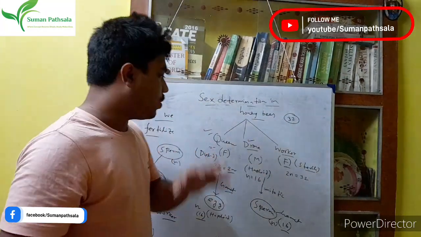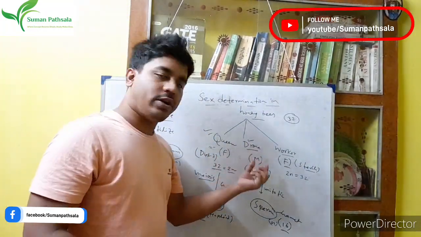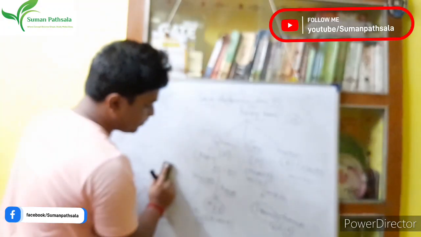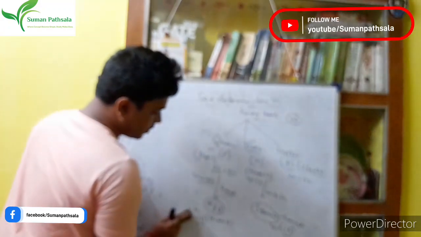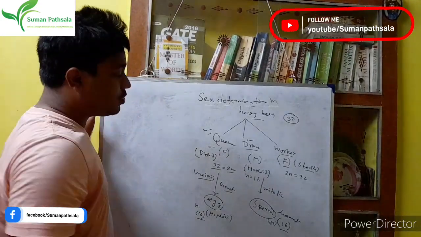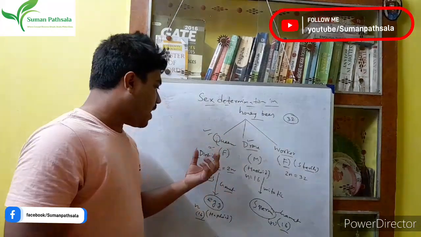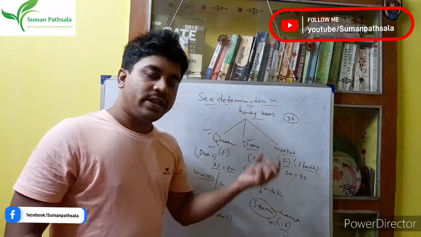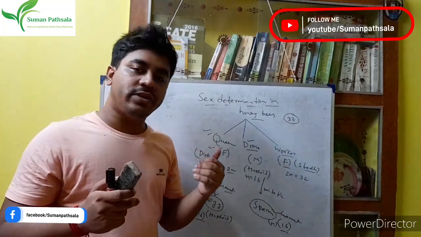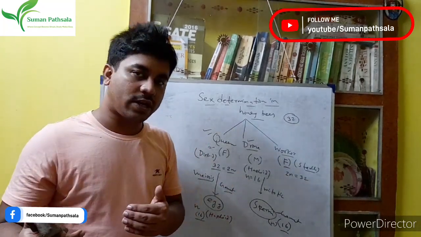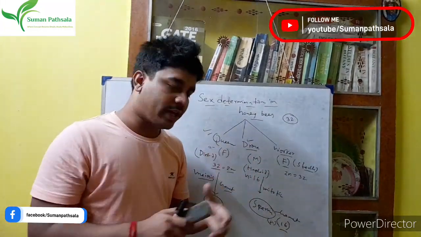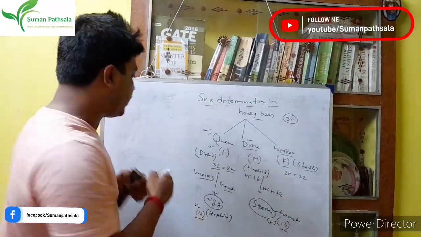Okay, clear? Now we go to the drone. So I erase all those things. Now we understand how the queen and worker form. They form when they are fertilized, then they decide who is queen and who is worker. Now we have to understand how the drone is formed. So this is the next concept.